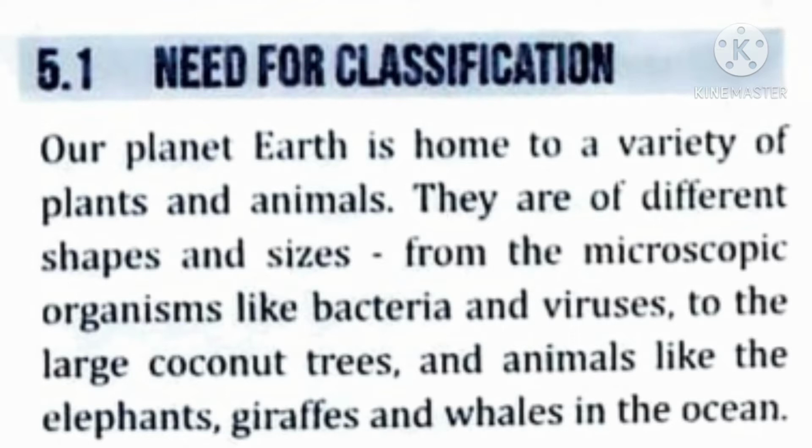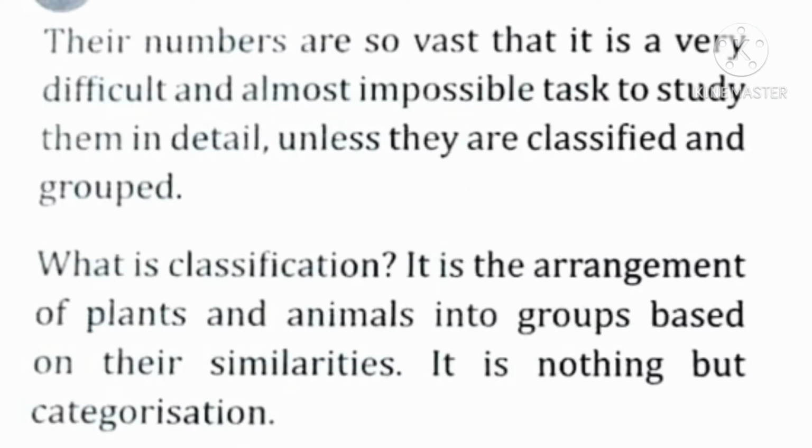Our planet Earth is home to a variety of plants and animals. They are of different shapes and sizes, from the microscopic organisms like bacteria and viruses to the large coconut trees and animals like the elephants, giraffes, and whales in the ocean. Their numbers are so vast that it is a very difficult and almost impossible task to study them in detail unless they are classified and grouped.